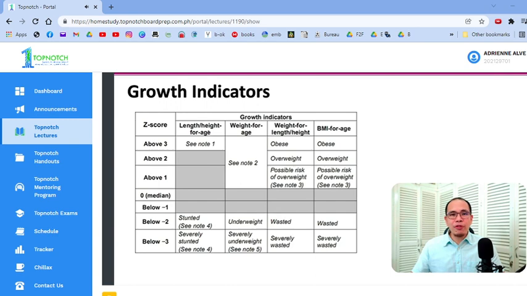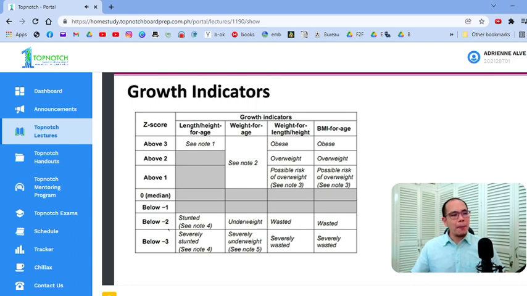So length or height for age, we're talking about length or height. Pag mababa siya, ang tawag dyan stunting, so height alone. If you're talking about the weight for the age, yung timbang lang na tinitignan mo, ang tawag dyan underweight. For severe acute malnutrition, for SAM, we are more concerned with your BMI if it's more than 5 years old, or your weight for length or height. Again, if we're talking about malnutrition, ang mas urgent, ang mas importante would be the terms wasting, or severe wasting.